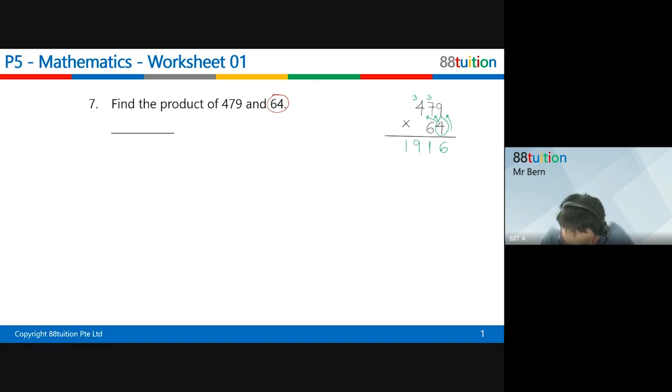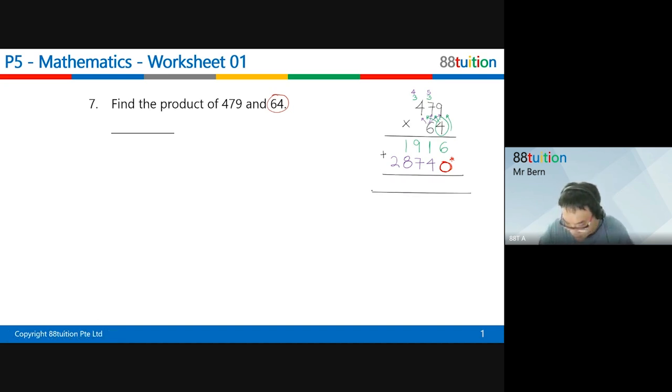Very importantly, in red color, you must put a 0 down here. This is so superly important. Are you ready? Next, second is the number 6. 6 times 9 is 54. So the 4 put down here, the 5 put up here. 6 times 7 is 42. 42 plus 5 is 47. The 7 put down here, 4 put up here. Lastly, 6 times 4 is 24. 24 plus 4 is 28. Nothing else to put on top already, so put it over here.